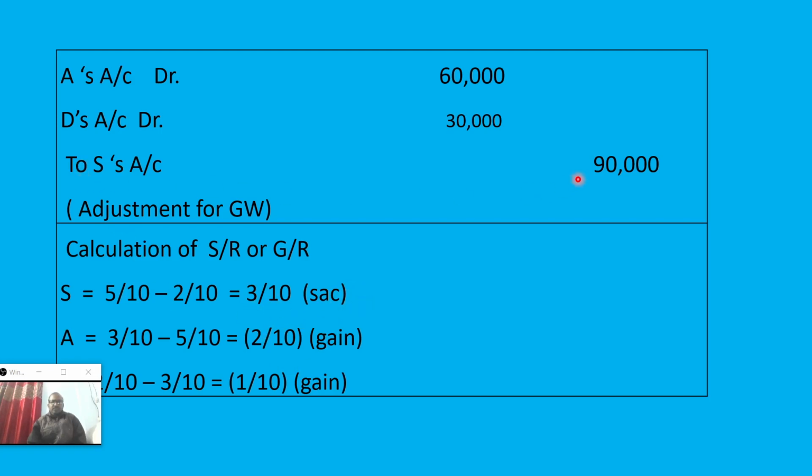So therefore to S's account 90,000. Again 3 lakh into 2 by 10, it is coming 60,000, so that account is debited by 60,000. And the last one, 3 lakh into 1 by 10, it is coming 30,000, so this partner will be debited 30,000. Ultimately, these two are the gaining partners and this one is the sacrificing partner. Gaining partners' capital accounts debit to the sacrificing partner's capital account, 60, 30, 90. So this is the solution for the year 2020.